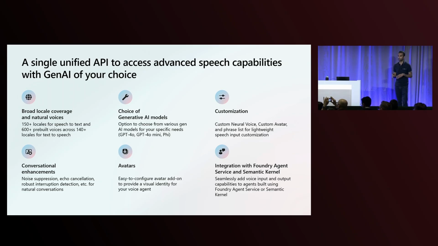And beyond this, to ensure that you're ready for prime time, we've built in a lot of conversational enhancements, things like noise suppression, echo cancellation, both of which run completely on the server side to make it easier for you, and also higher quality signals for when users are speaking versus when they finish speaking. Additionally, you can also give your voice agents a visual embodiment through our avatar feature. And lastly, to meet you exactly where you're building your agents, we also have seamless integrations with the Azure Foundry Agent Service and Semantic Kernel so that you can add voice in and voice out capabilities without having to re-architect your entire tech stack.